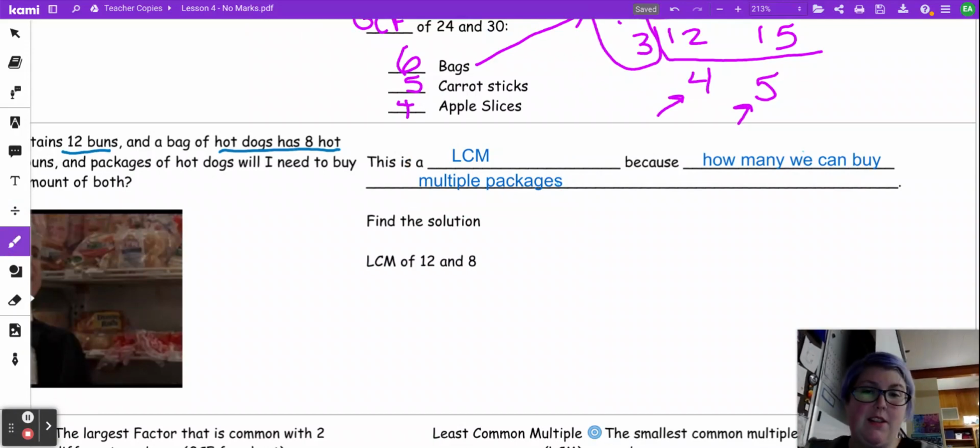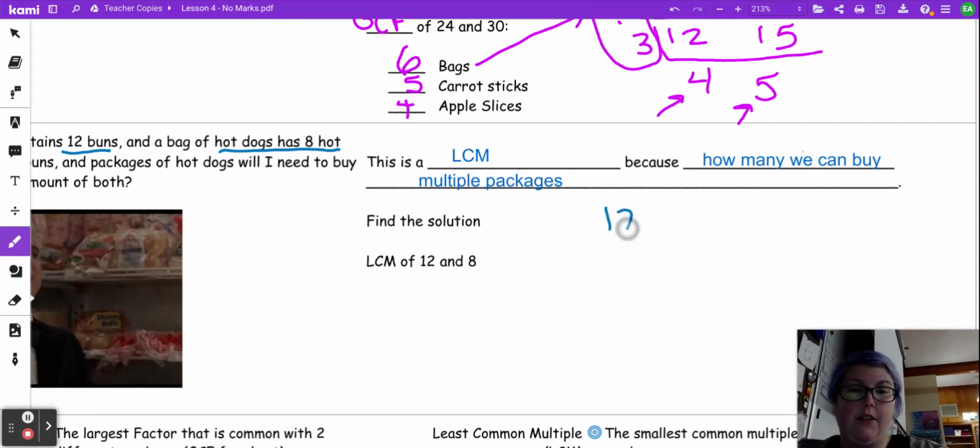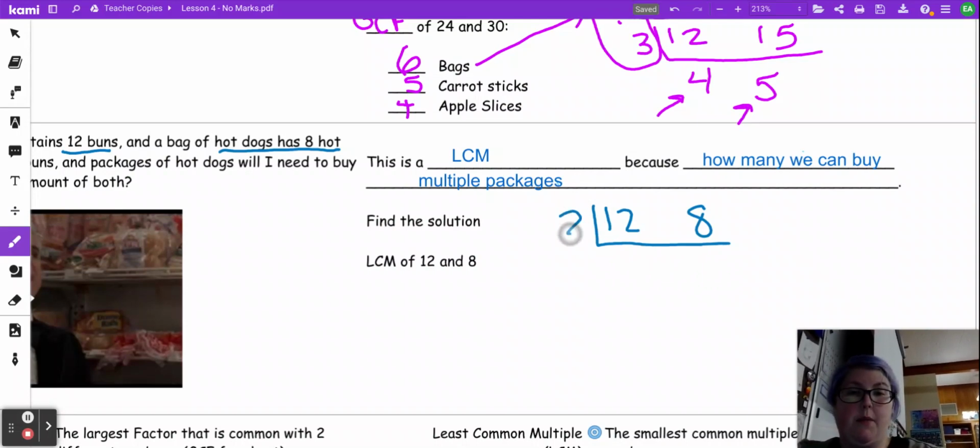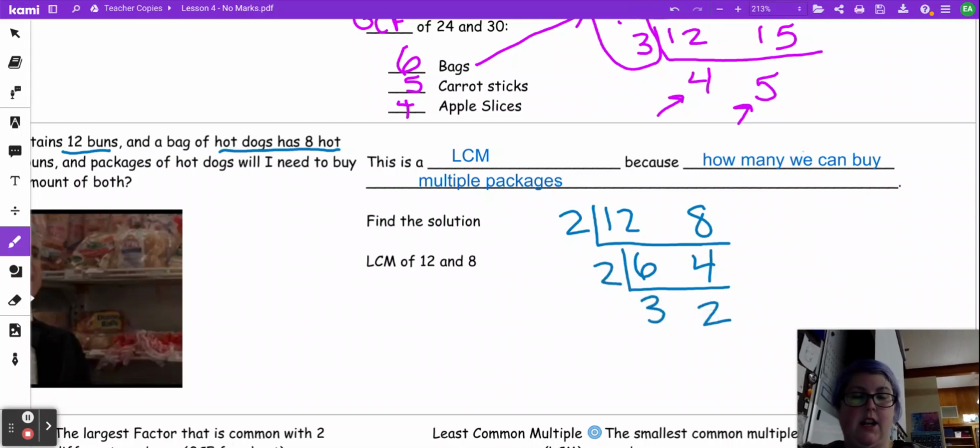Now, we are still going to do our prime factorization. We're just going to use it differently. So we're still using the cake method. Again, you could use the tree. So 12 and 8, one of their common factors is 2. That gives us 6 and 4. Oh, we got a 2 again. And that gives us 3 and 2.